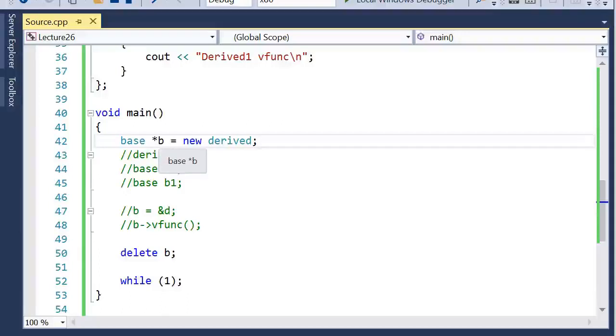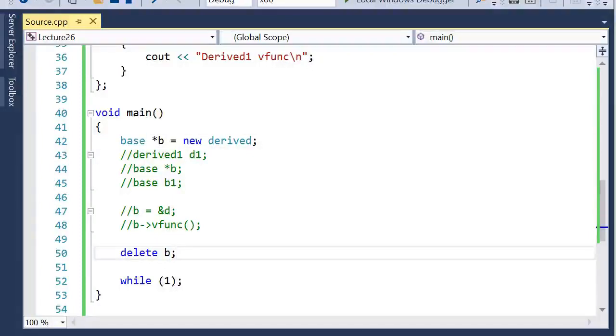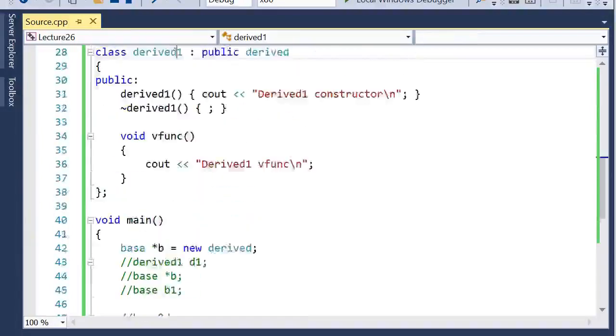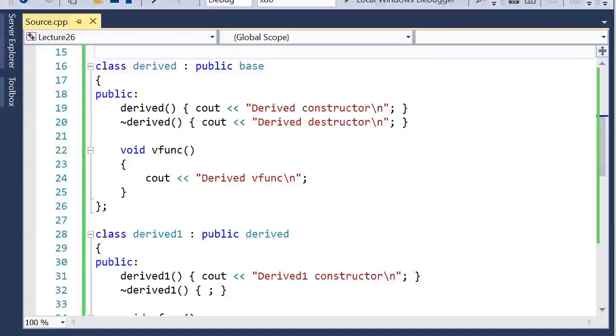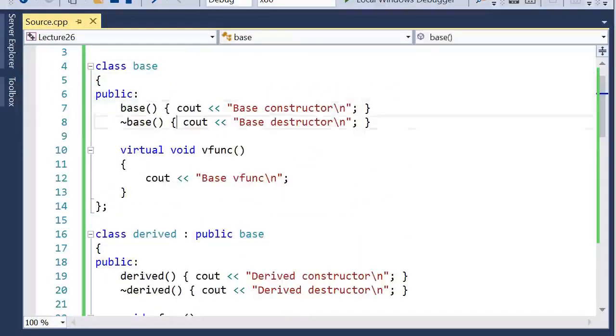Here we have created the pointer p, which is allocated memory of the type of this derived class. And when you free this object, since the pointer is of a base type, it only calls the destructor function from the base class and not from the derived class.